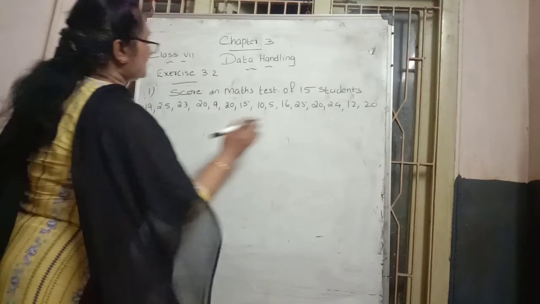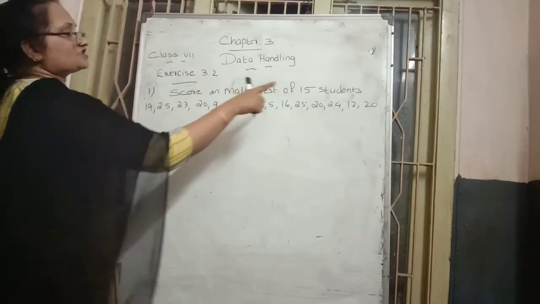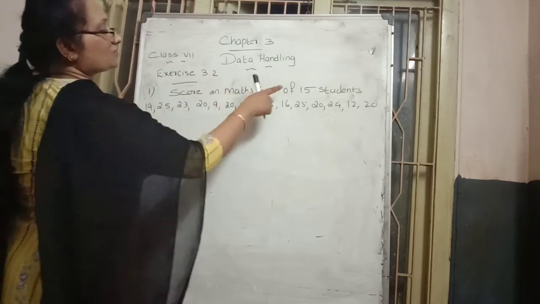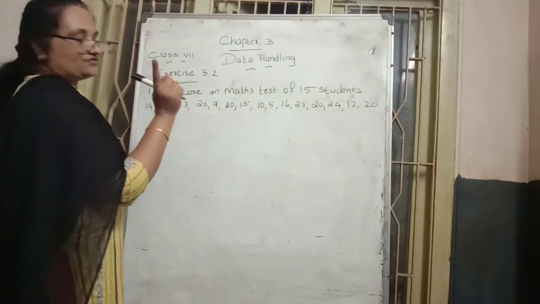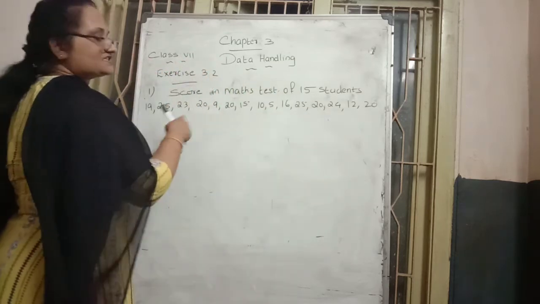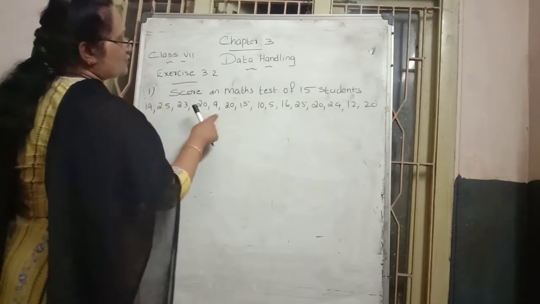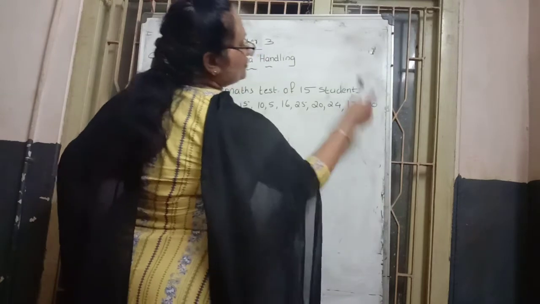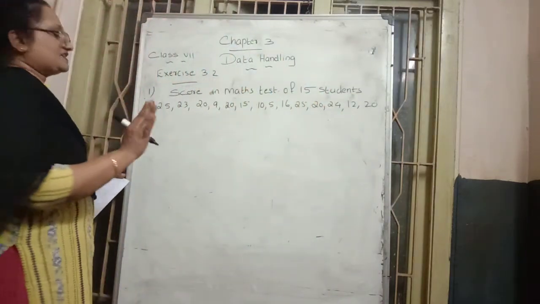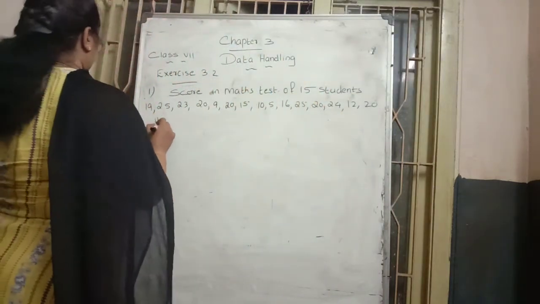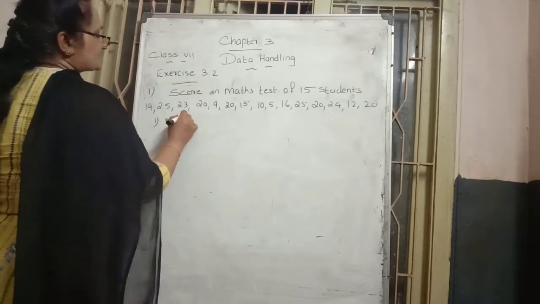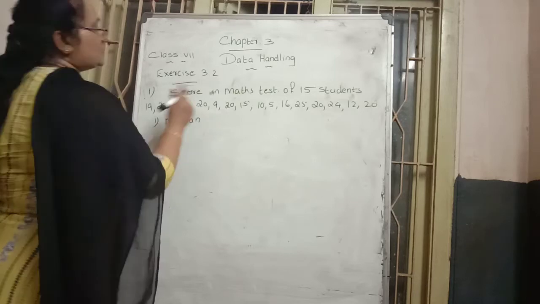Here, how many data are there? Once we count, are there 15 students' marks or not? Let us check. The marks are out of 25; the maximum mark given is 25. 1, 2, 3, 4, 5, 6, 7, 8, 9, 10, 11, 12, 13, 14, 15. Yes, 15 students' marks are there. First, what they ask us is to find the median of the given data.